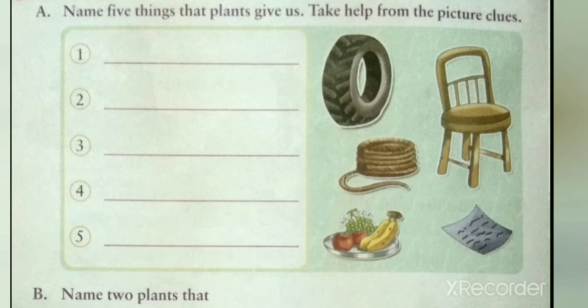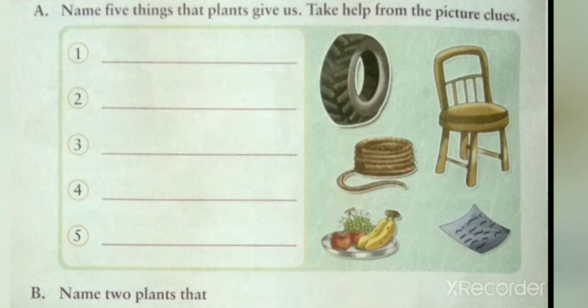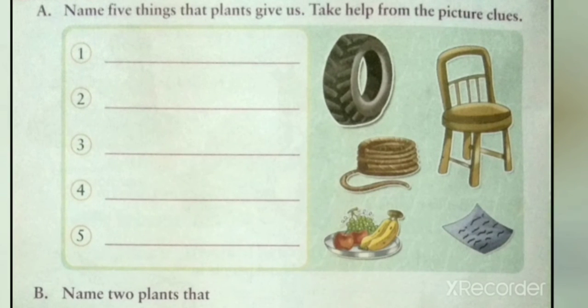In the given picture, we can see a tire, chair, rope, fruits and paper. So, these are the products of plants. Like the tire is made of rubber, the chair is made of wood, the rope is made of jute, fruits and vegetables are there, and paper is also made from trees. So, we will write in the space given.